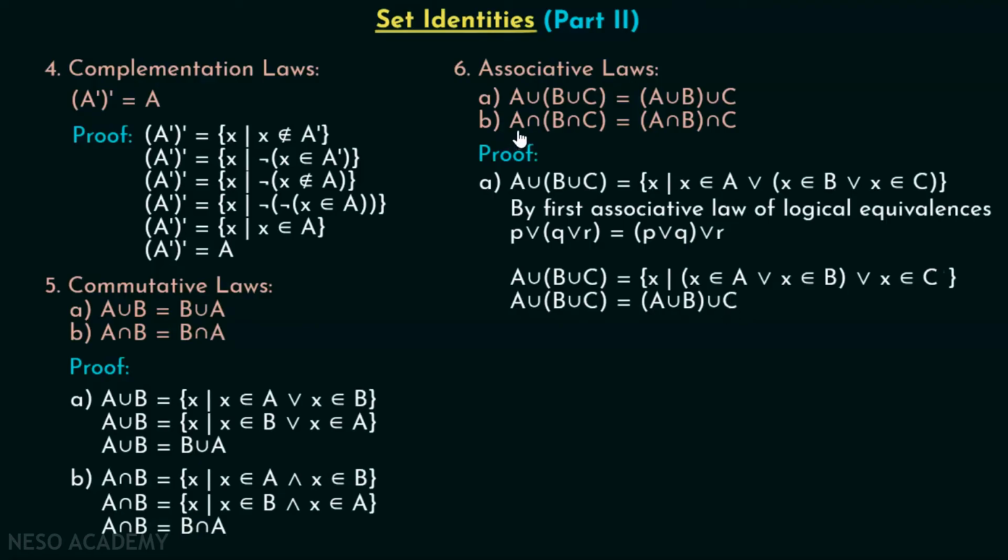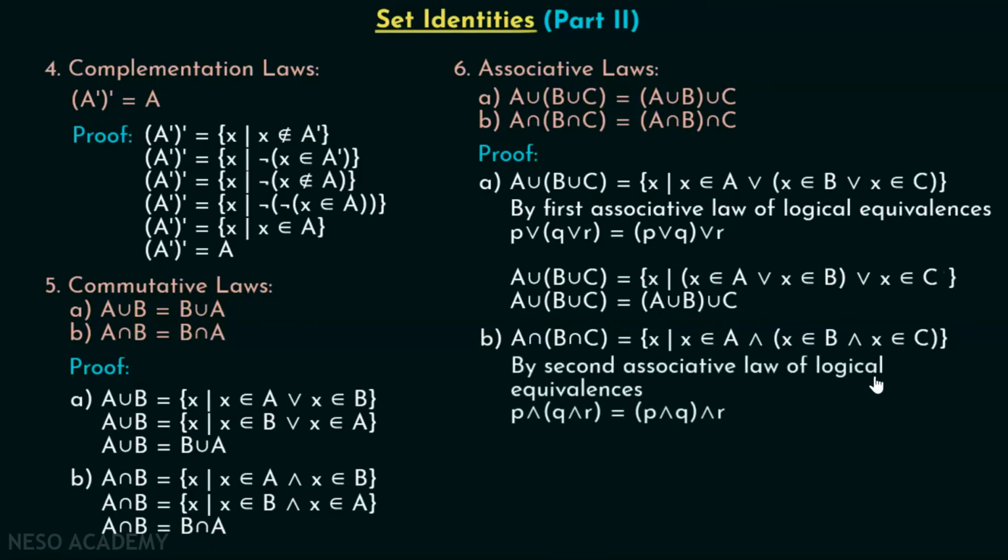Now let's just prove A intersection (B intersection C) is equal to (A intersection B) intersection C. Let's just prove this. From the definition, we know that A intersection (B intersection C) is equal to a set of all x such that x belongs to A and (x belongs to B and x belongs to C), where x belongs to B and x belongs to C is within brackets, right?